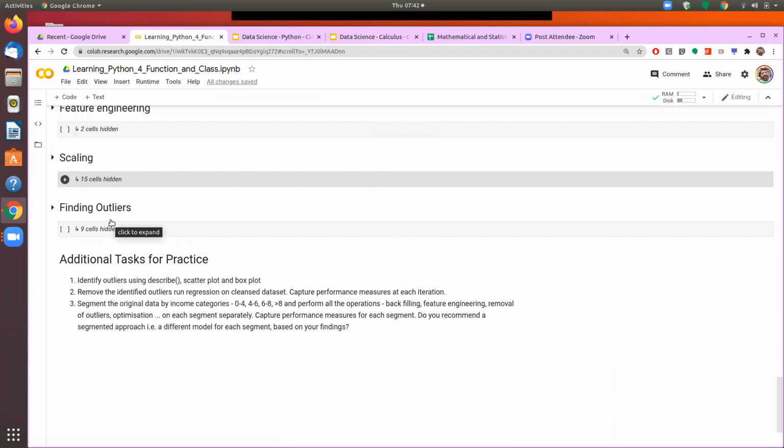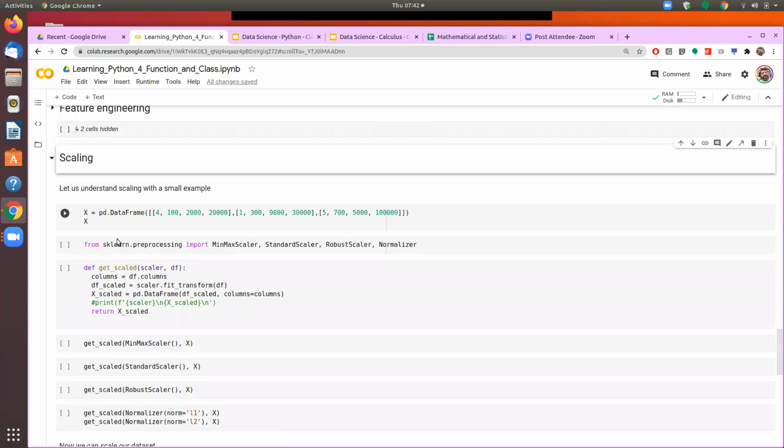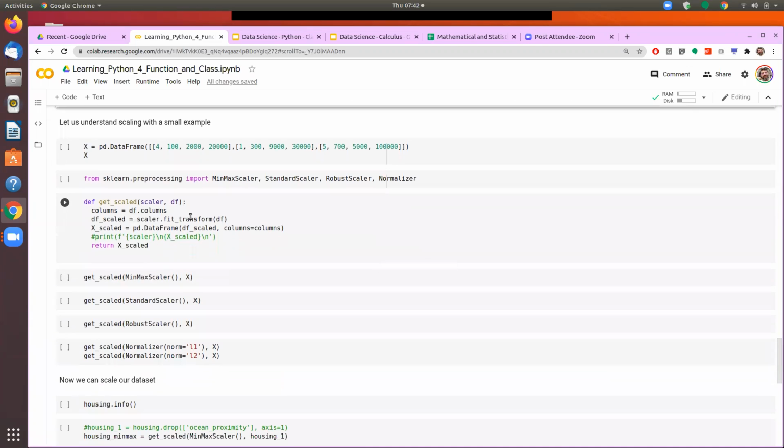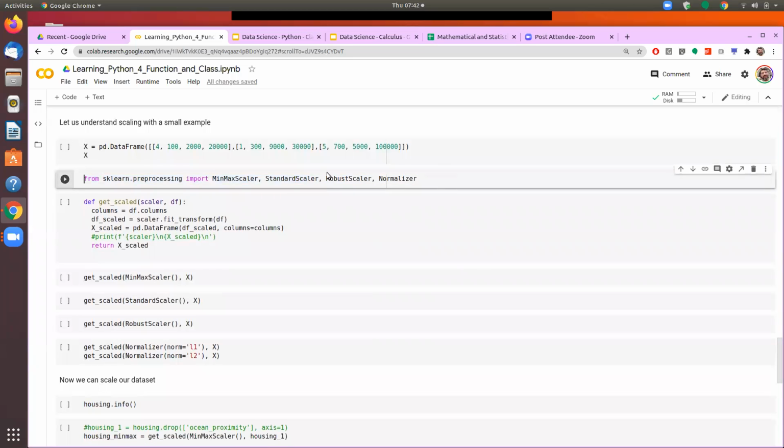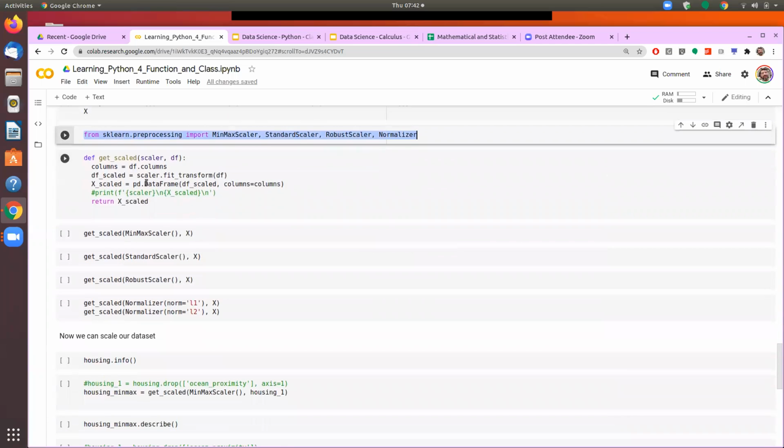So if you see this concept, you will be using it again and again. So here we are saying that from sklearn.preprocessing, you import all these. And then when we want to use that, we are first creating an instance of that.